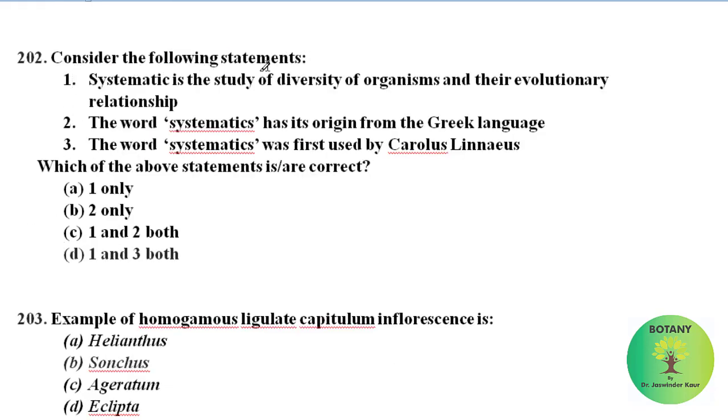Consider the following statements. Systematics is the study of diversity of organisms and their evolutionary relationship. This is correct. The second statement: the word systematics has its origin from the Greek language. No, it's wrong, because the word systematics has its origin from the Latin language, not Greek. The word systematics was first used by Carolus Linnaeus. This is also correct. So among these three statements, statements 1 and 3 are correct. This is the correct answer.